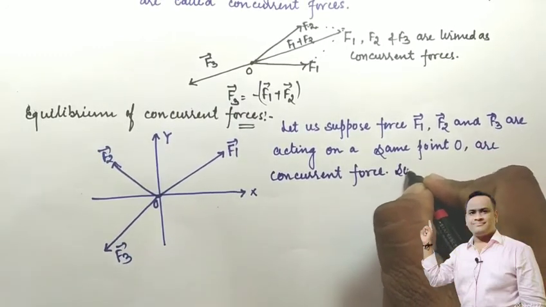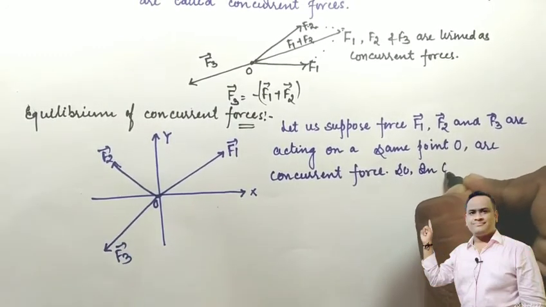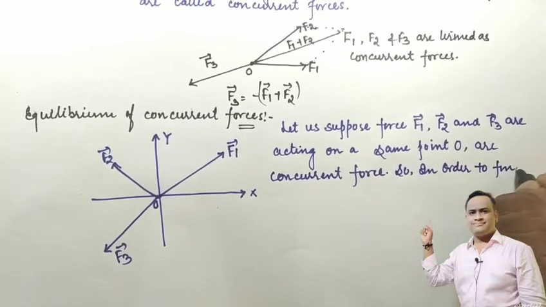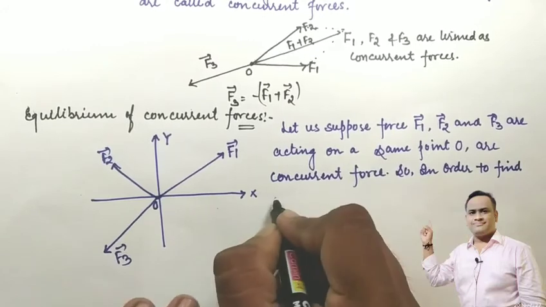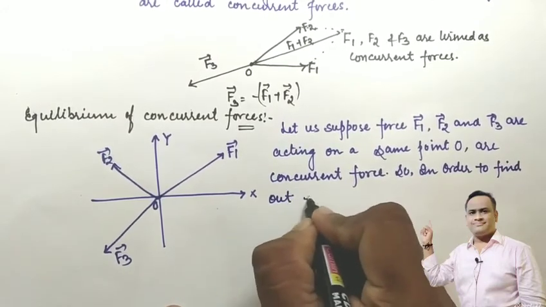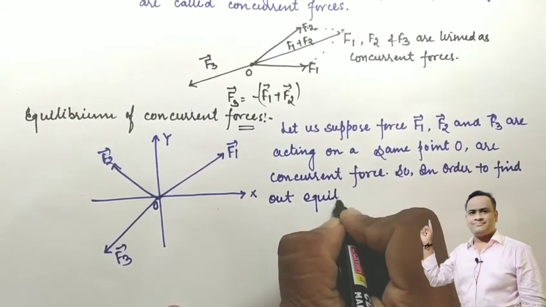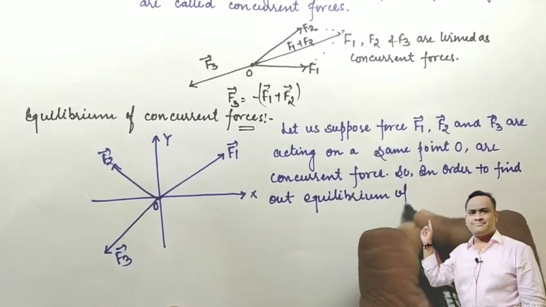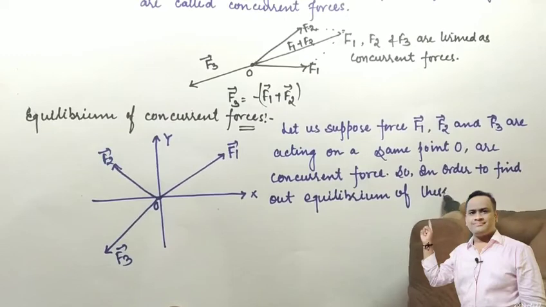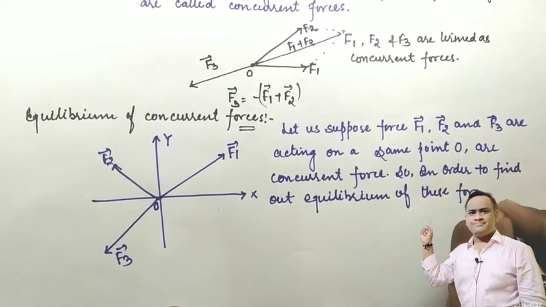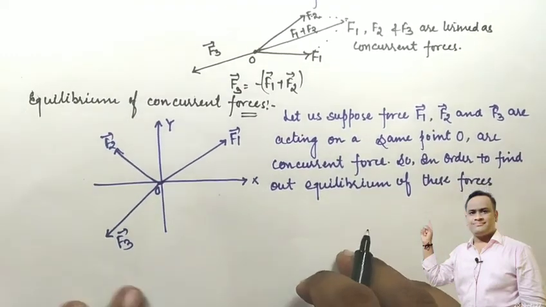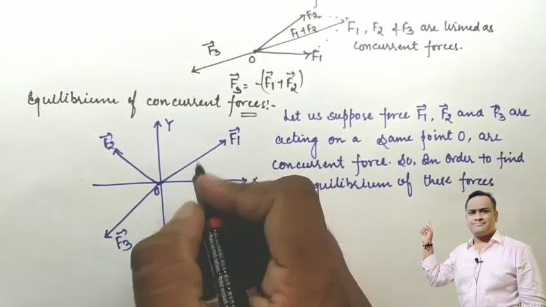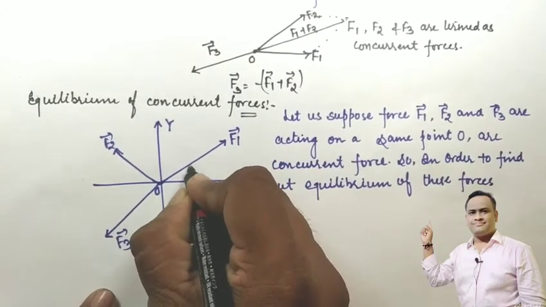In order to find out the equilibrium of these concurrent forces, let us suppose that the force F1 makes an angle alpha with the horizontal.